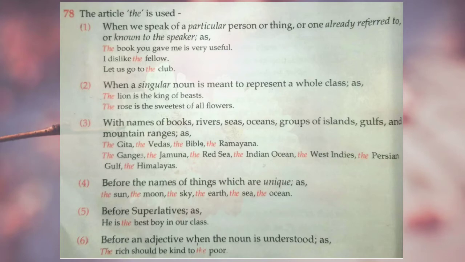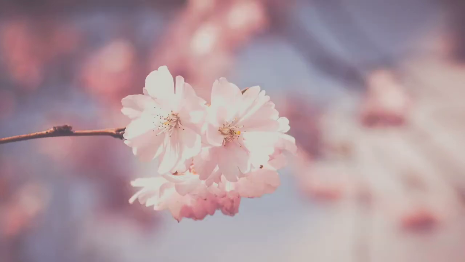Number 6 says before an adjective when the noun is understood. It means in the sentence when an adjective is doing the work of a noun, we can use article the. For example, the rich should be kind to the poor. Here rich and poor are adjective words, but they are working as nouns in the sentence, so we can use article the for that.